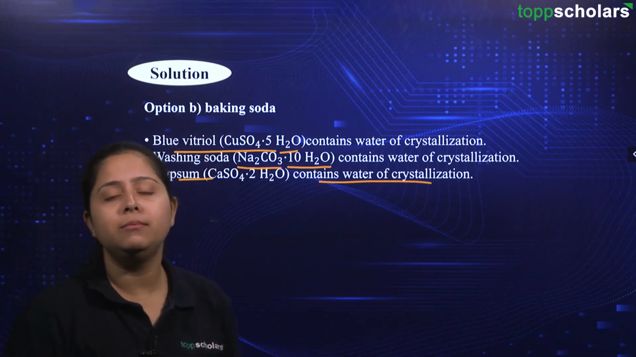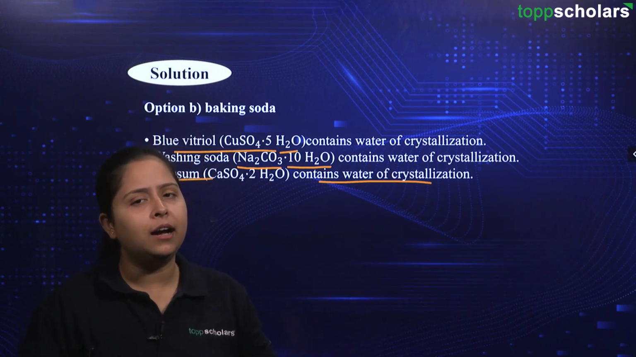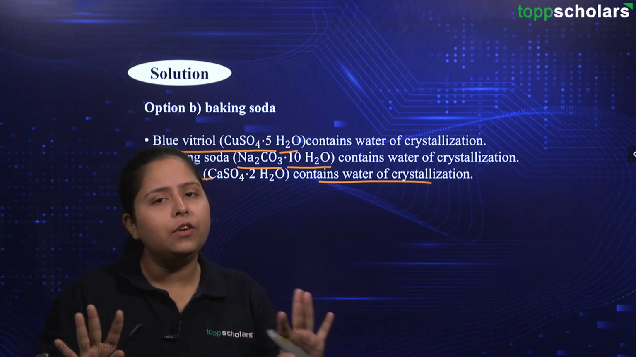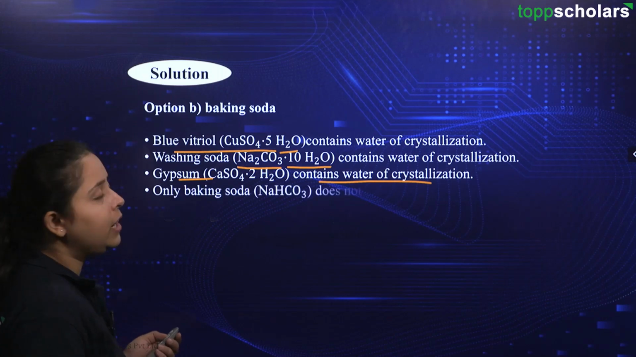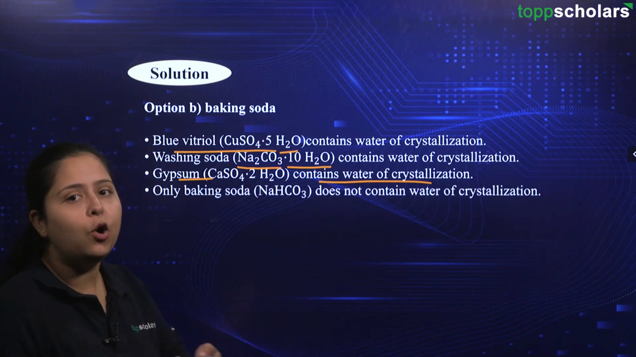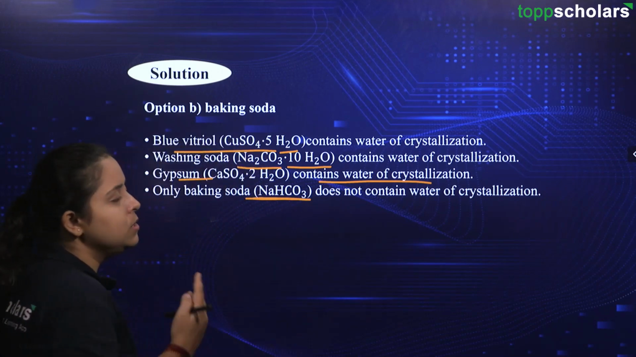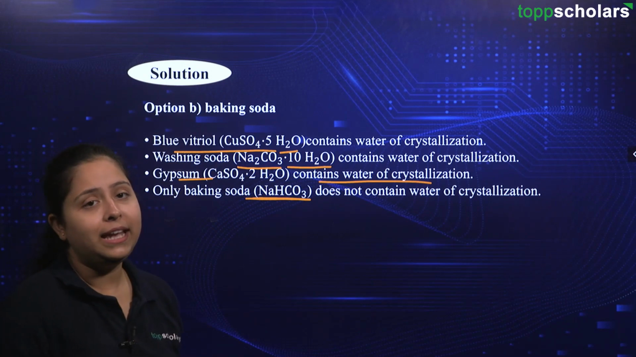Baking soda is nothing but sodium bicarbonate. Whenever we write sodium bicarbonate in chemical form or in chemical equations, we don't have the water of crystallization with it. Let us see over here. Sodium bicarbonate means NaHCO3, right? This chemical formula does not contain the water of crystallization. Hence, our correct answer is baking soda.